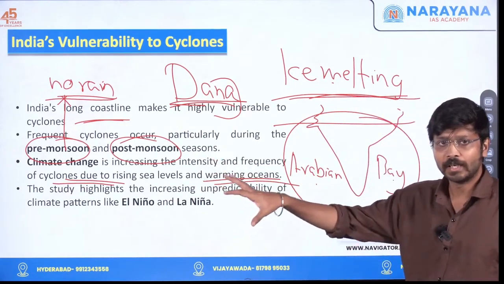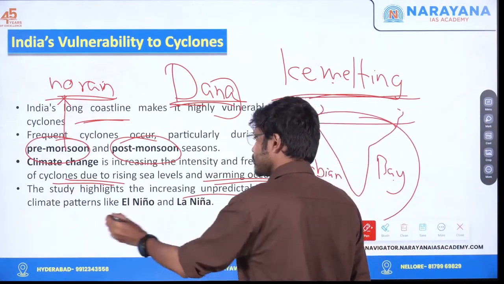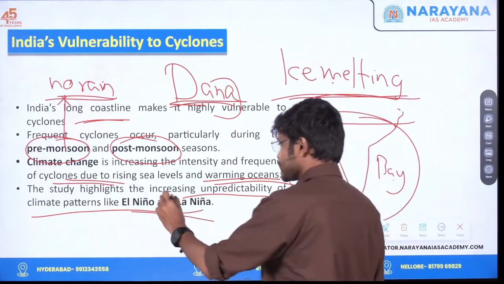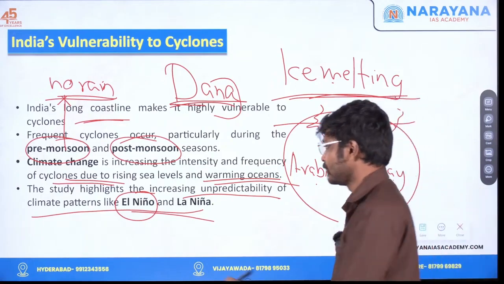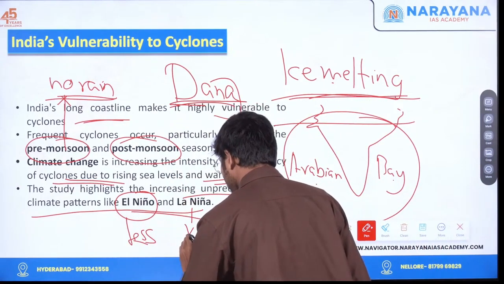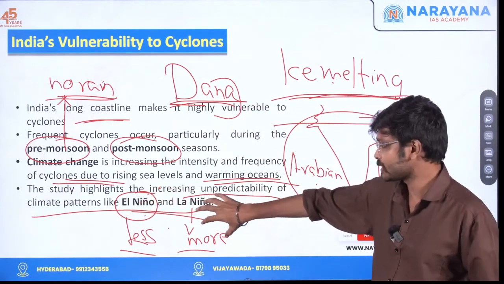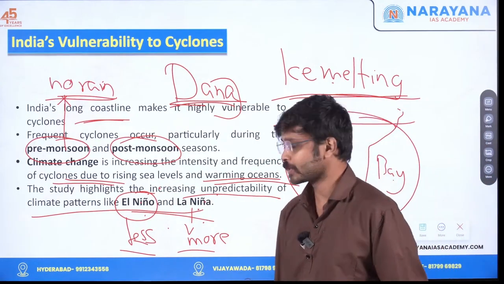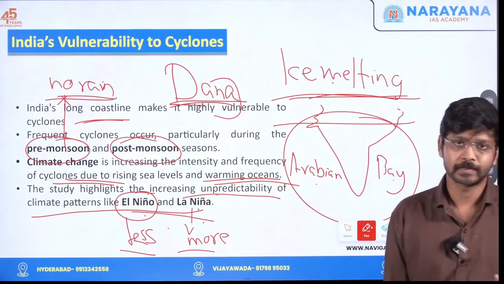Again, this is a new study which was in the newspaper. The study highlights the increasing unpredictability of climate patterns like El Nino and La Nina. You know what El Nino is? El Nino means usually the Indian subcontinent will get less rain. La Nina means more rain. Basically, El Nino as well as La Nina will be disrupting the normal monsoon pattern. So, based on this, cyclones are becoming unpredictable.